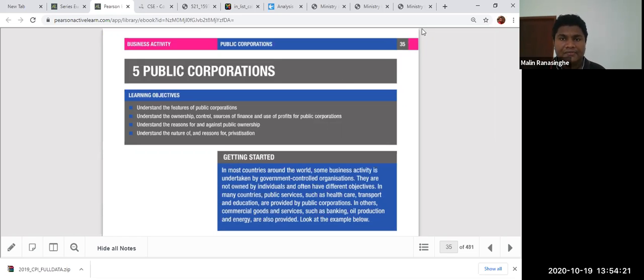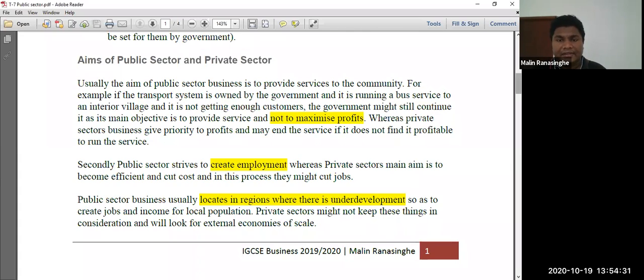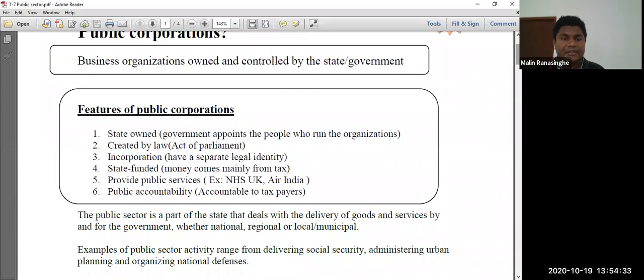And we talk about the main features of public corporations: it is owned by the government, funded mainly by the government, created by law, has incorporated status, is state funded, provides public services, and has public accountability.